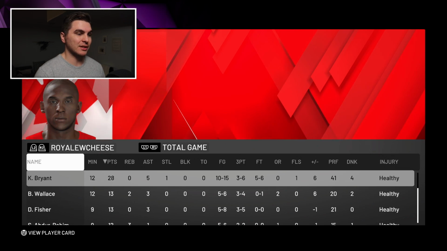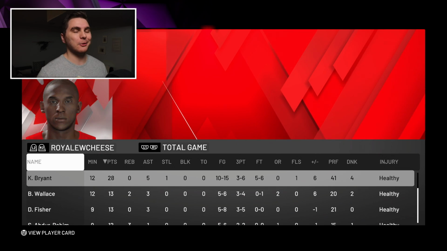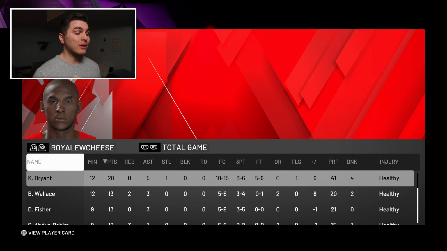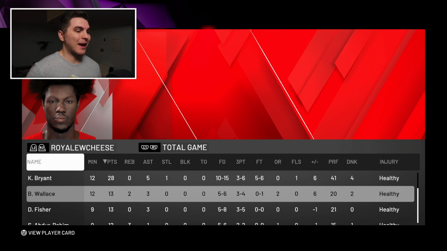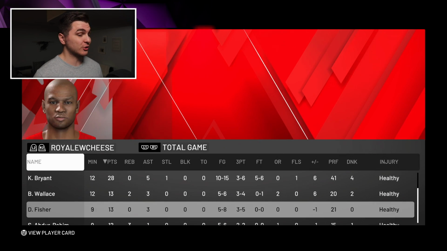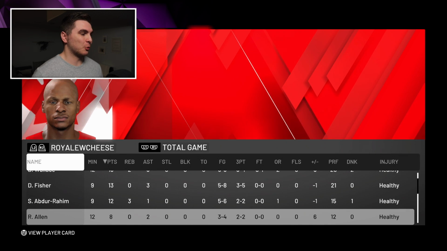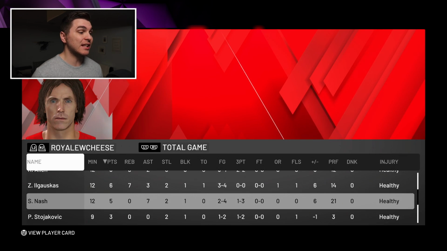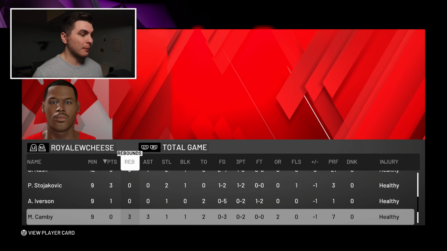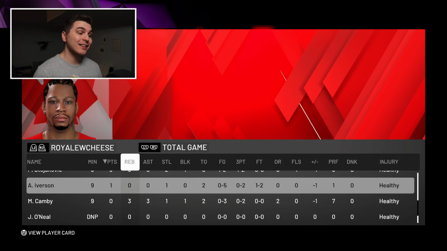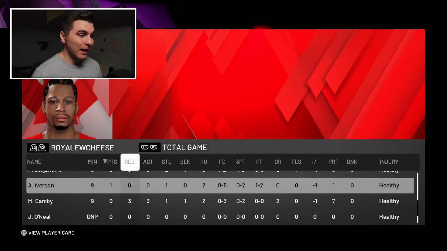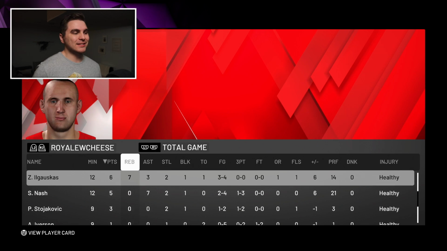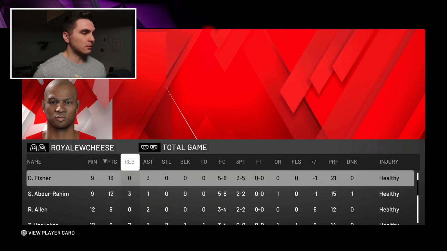28 points, 5 assists, really good percentages. I'm really coming around with this Kobe, using him a ton more. Ben Wallace was amazing for me, man. 3 for 4 from 3. Derek Fisher, super good off the bench. My guy Sharif with 12 points. Wow, where's Steve? Steve with 5.7 assists. Cannot complain. Marcus Camby didn't score. Allen Iverson, this card is really buns in my opinion. 1 point, but the win's the win, and that's what really matters, and we got it, bro.